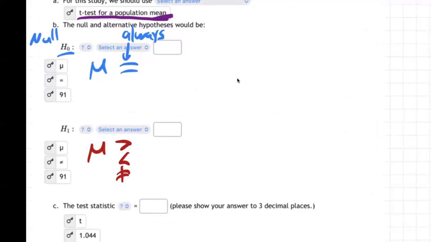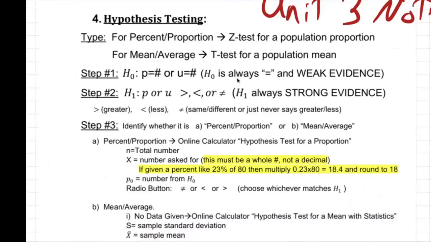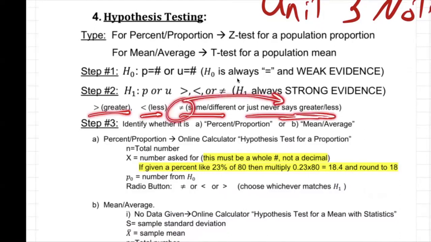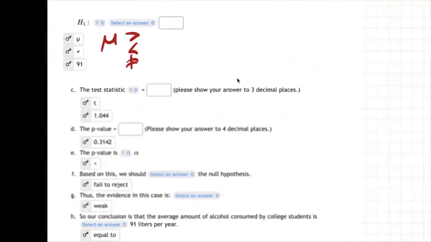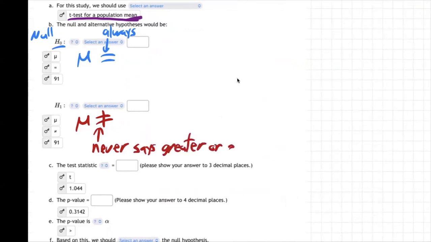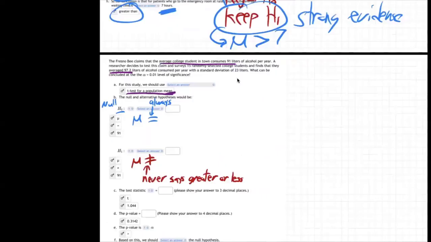Now, how do you know which one? Well, if you look in the notes, it says that if it says greater, you do greater. If it says less, you do less. And if it says same, different, or just never says greater or less, you do not equal. So we're going to choose not equal. Why? Because if you go up to the words, it never says greater or less.